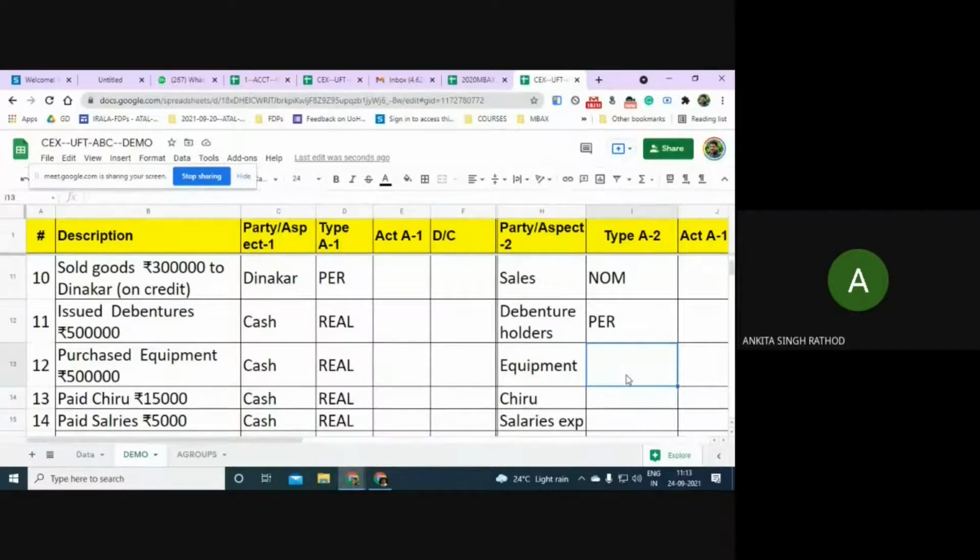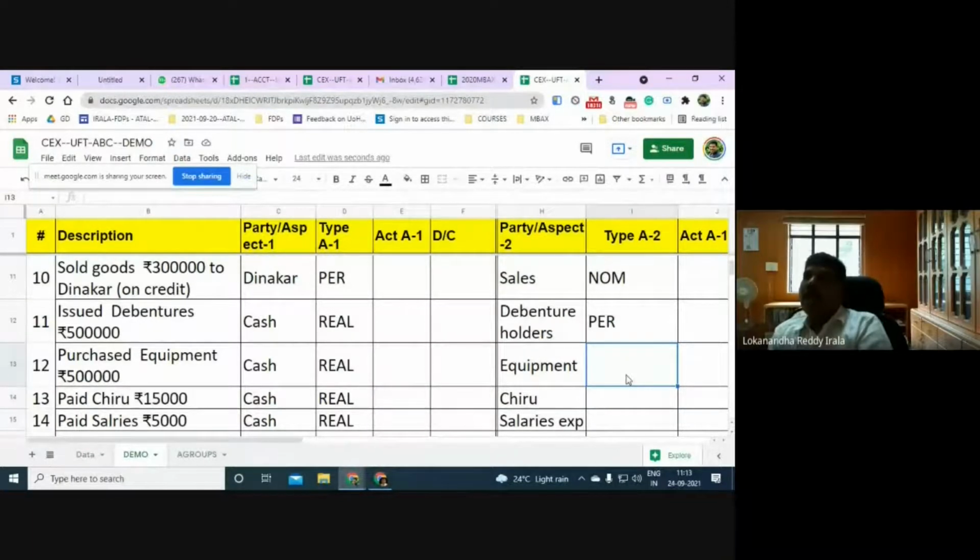Whether you are paying rent or paying Chiru, payment is happening. That's why it is written paid. But whenever you are paying some money, it is not necessarily expenditure. For example, you are giving some money to your sister. Do you call it expenditure? No. It is a loan given to your sister.